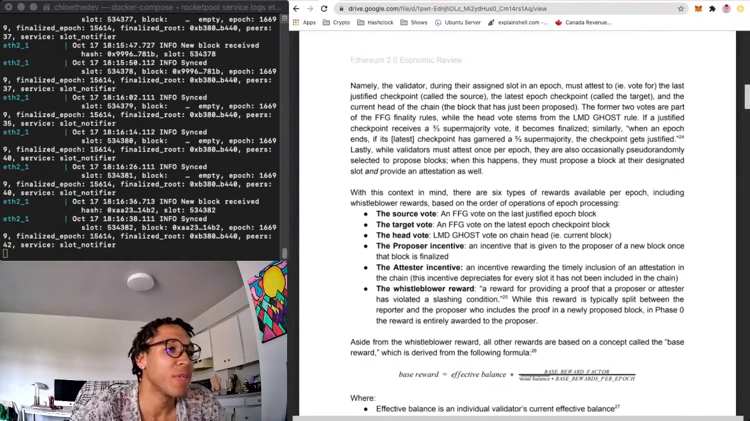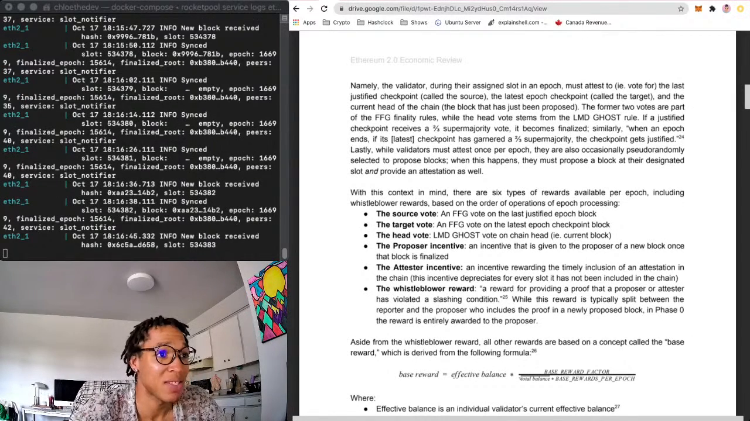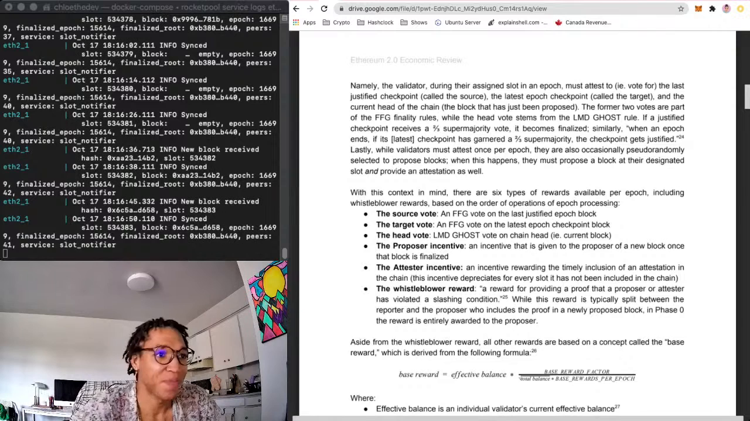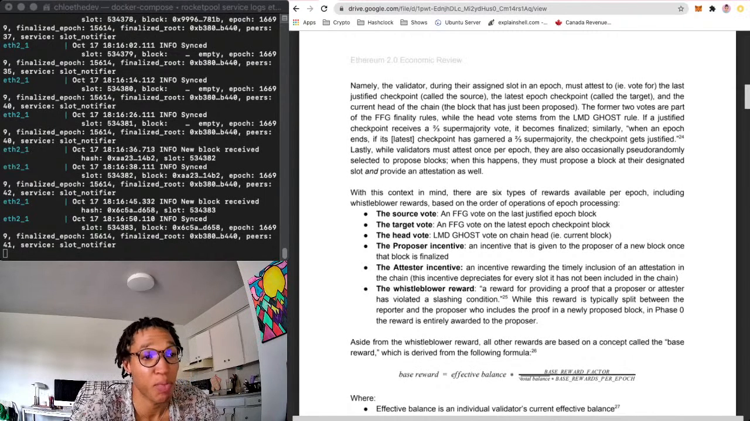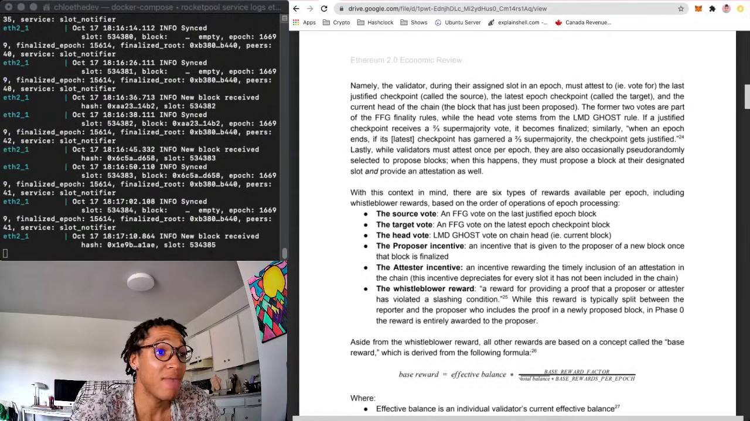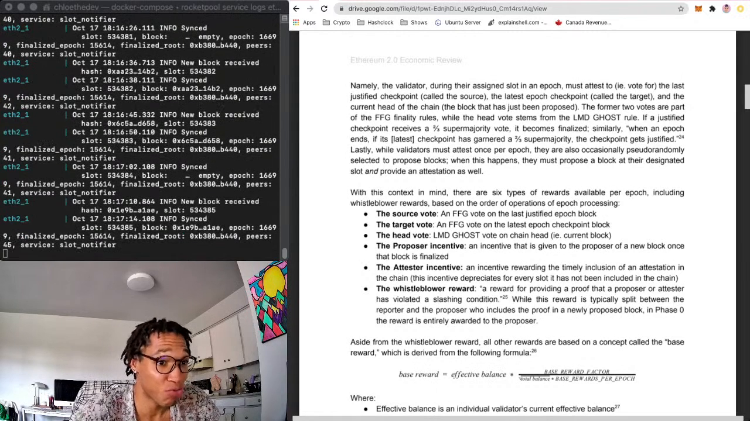Namely, the validator during their assigned slot in an epoch must attest to, vote for. So attesting is just you're voting for something. You're saying this thing's true or this thing happened. The last justified checkpoint called the source. The last epoch checkpoint called the target. And the current head of the chain, the block that has been proposed. The former two votes are part of the FFG finality rules, while the head vote stems from the LMD Ghost rule. Very interesting. I'm excited to go through the Ghost paper now.